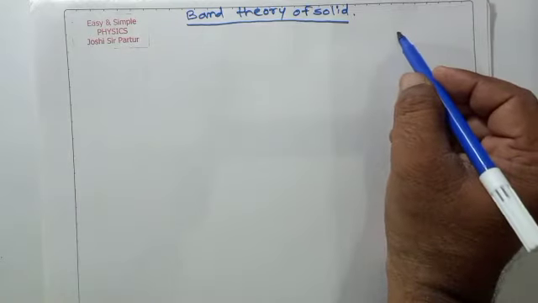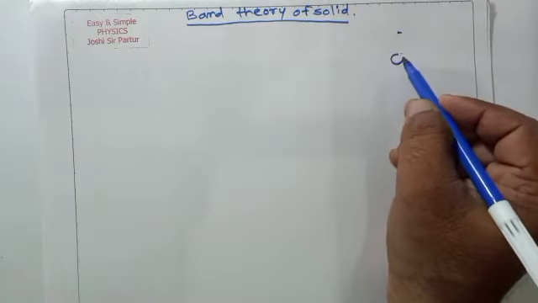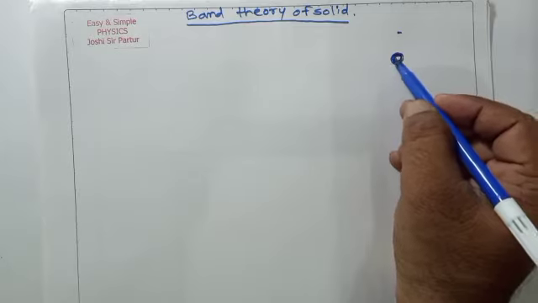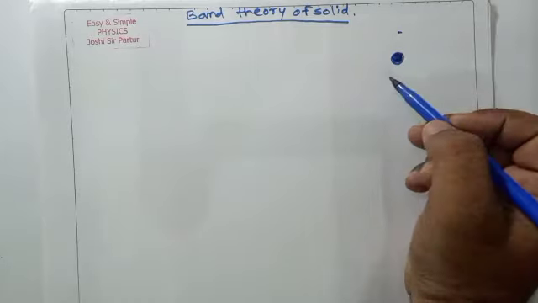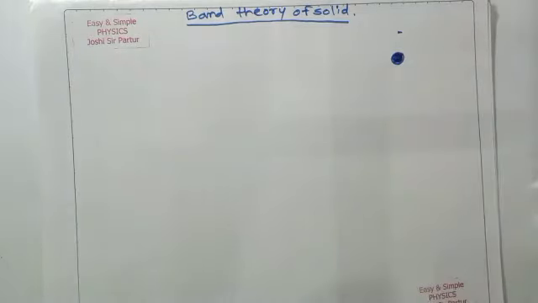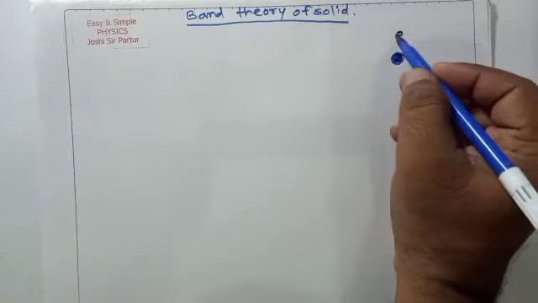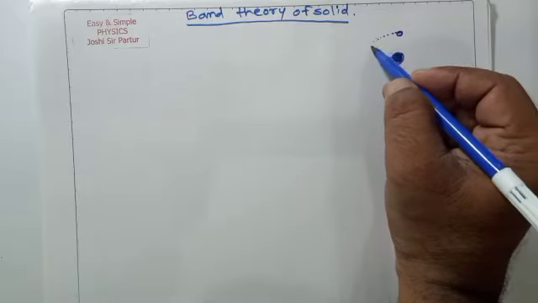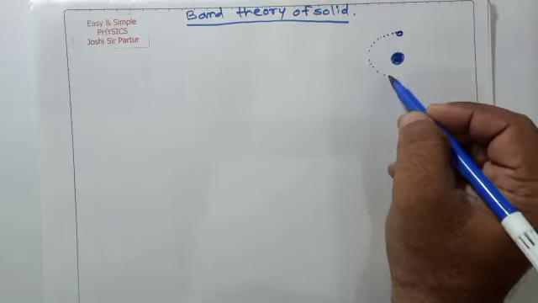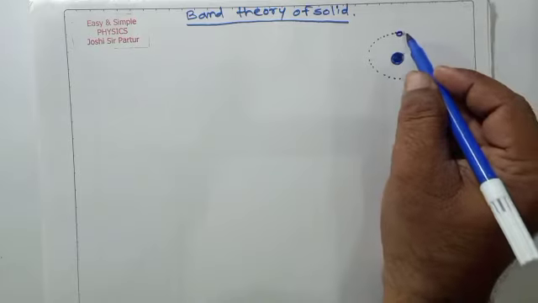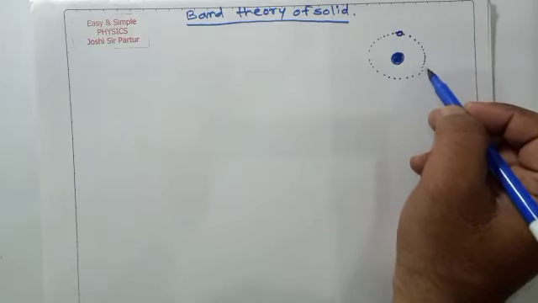In an isolated atom, at the center there is a nucleus, and energy is distributed in the isolated atom. Surrounding the nucleus, electrons revolve in circular orbits around the nucleus.